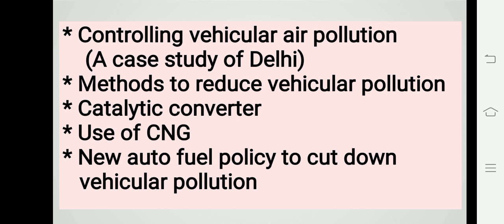Second is the Euro second norms. For example, sulfur reduced to 350 ppm, parts per million, in diesel, sulfur reduced to 150 ppm in petrol, aromatic hydrocarbons to be reduced to 42%, upgradation of vehicle engines.